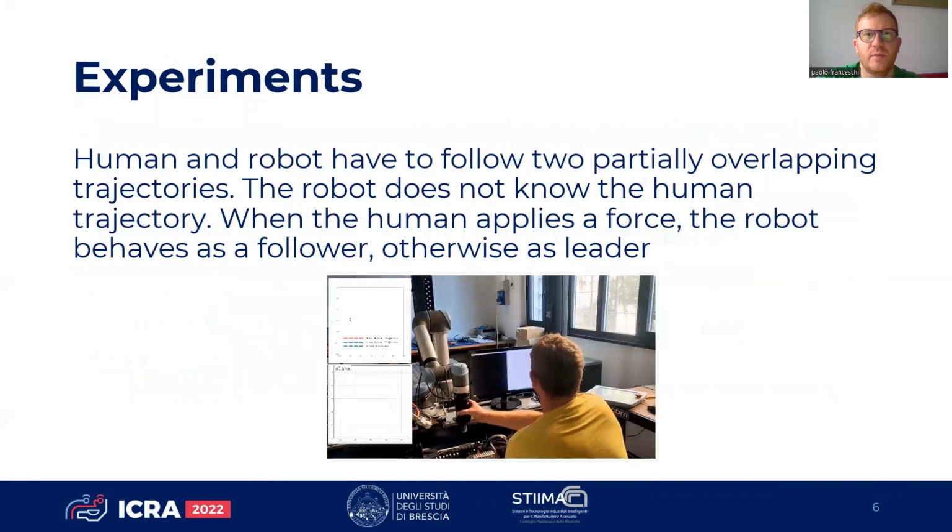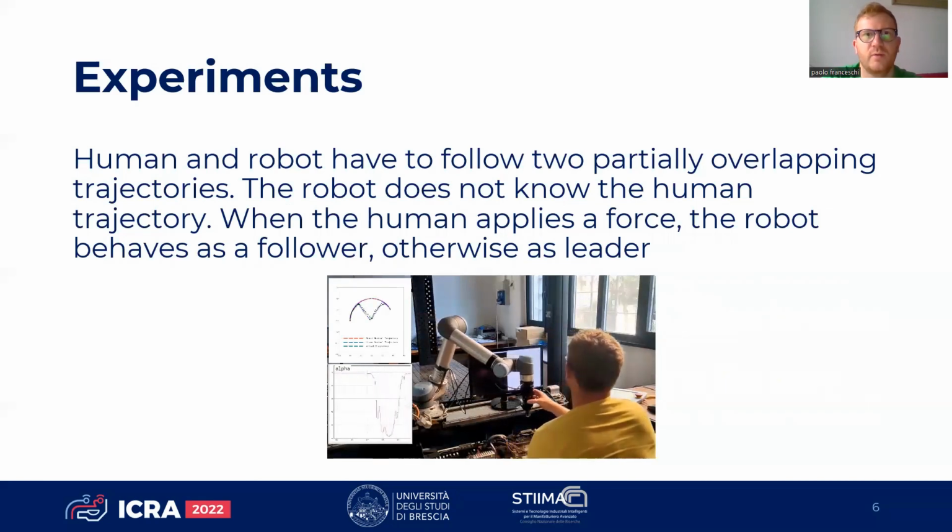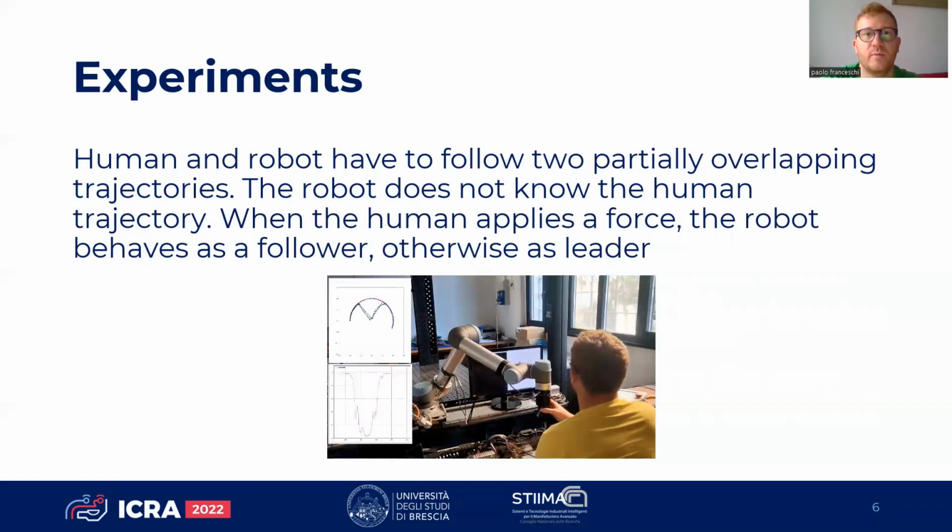In the proposed experiments, a human and a robot have to follow two partially overlapping trajectories. The robot rigidly follows its own path, except when the human requires the control of the task by imposing a force. In this case, the robot behaves as a follower and follows the human direction of force.